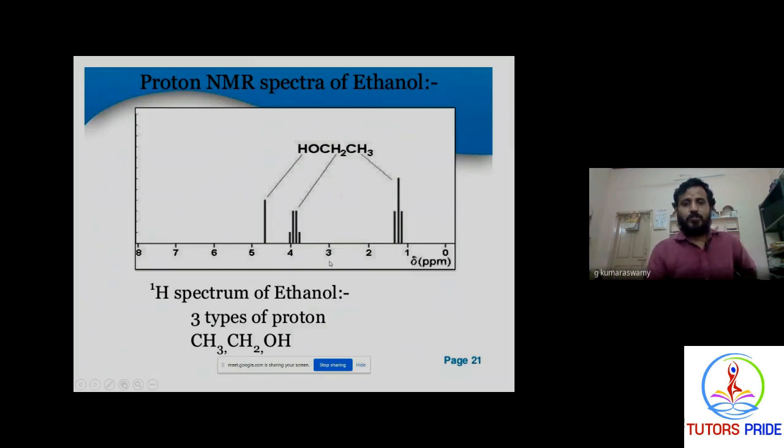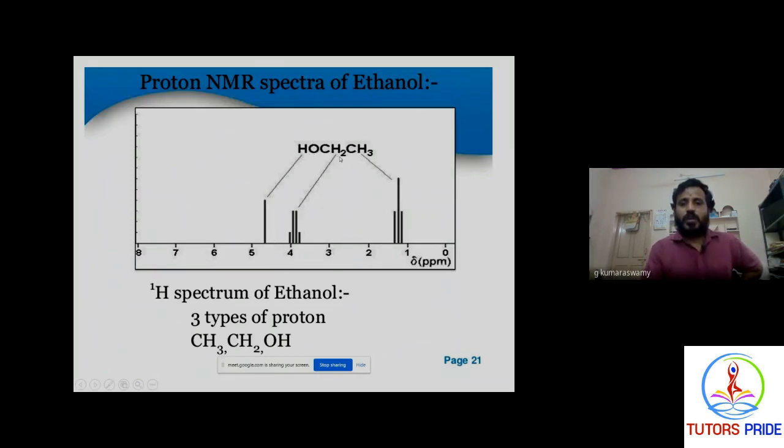And coming to the NMR spectrum of ethyl alcohol, this ethyl alcohol also gives the same signals. Here we have 3 types of protons: 1, 2 and 3, meaning A, B, C. You can understand that A is CH3, B is CH2 and C is OH. So this OH hydroxy is always a singlet proton.